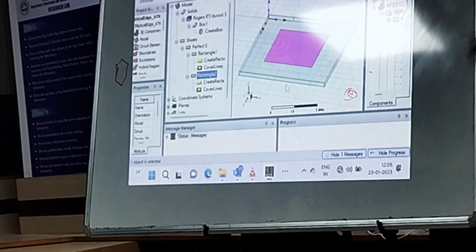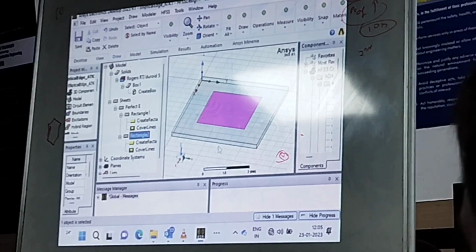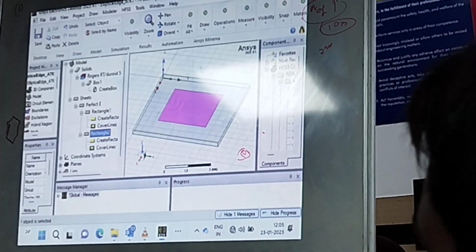Once we have created this, the next thing is we need to create the coaxial feed. For the coaxial feed, the first thing is we'll create the inner pin. So for that, we'll go for the cylinder option.